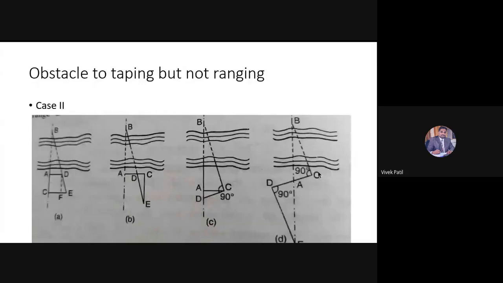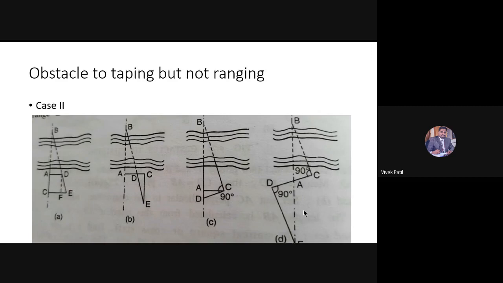Now from D, on the line AD I have extended, I will drop a perpendicular in the opposite direction of the river. And this line will be cutting the chain line at point E.